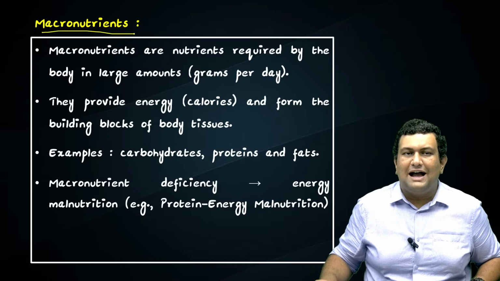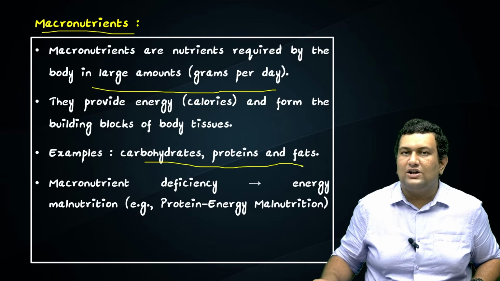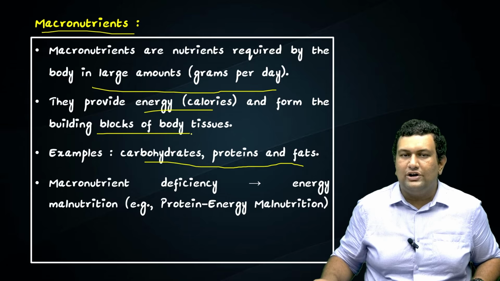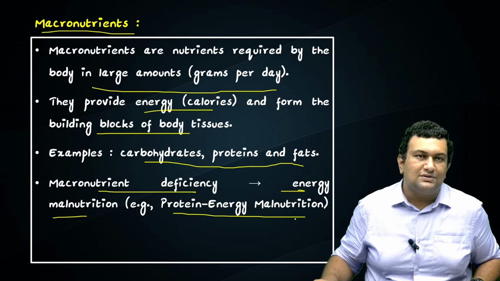So we'll see about the macronutrients. They are the nutrients required by the body in large amounts, for example, in grams per day. These include carbohydrates, proteins, and fats. They provide energy and form the building blocks of body tissues. Their deficiency will lead to energy malnutrition, for example, protein energy malnutrition.